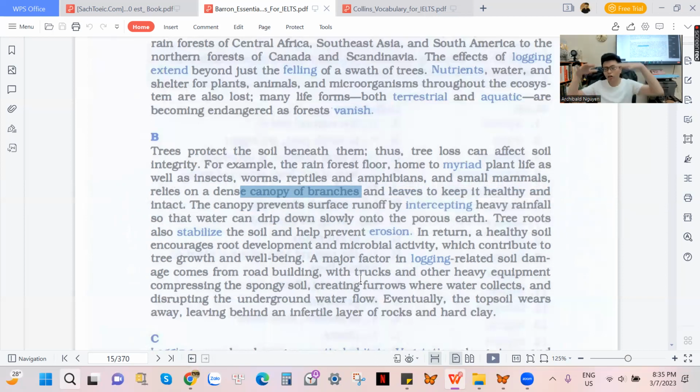Và khi mà nó có cái tán cây rộng thì thực vật và động vật nó hay trú ở dưới những cái tán cây, tại vì thứ nhất là nó mát, cái thứ hai là tránh xa cái ánh nắng mặt trời, tia UV đó mấy bạn, tia cực tím ấy. Cái thứ ba nữa là khi mà trời mưa thì phần nào nó cũng có một cái chỗ trú ẩn nho nhỏ. So here next, the canopy prevents surface runoff by intercepting heavy rainfall, so the water can drip down slowly onto the porous earth.